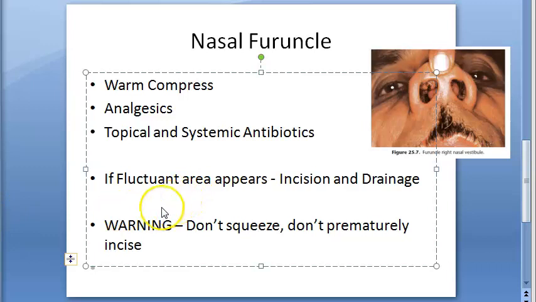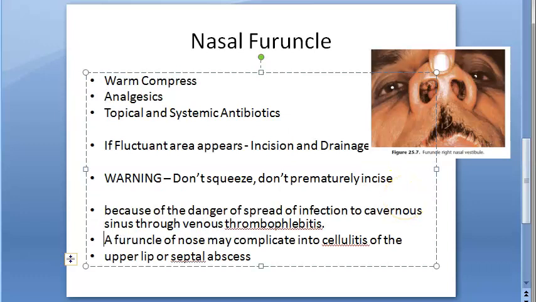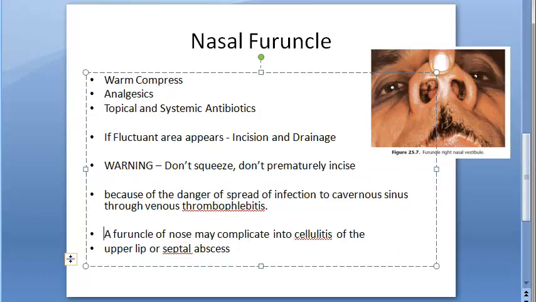So what else is there? Basically, danger of spread of infection to cavernous sinus through venous thrombophlebitis. So this is what they are saying. Let's take this sentence here. Look at this. Danger of spread of infection to cavernous sinus through venous thrombophlebitis. Okay. A furuncle of nose may complicate into cellulitis of upper lip and septal abscess.